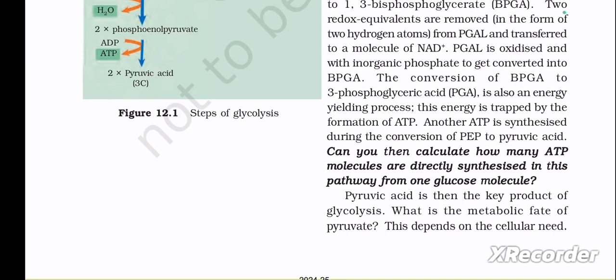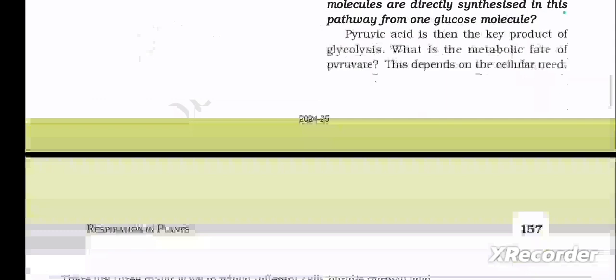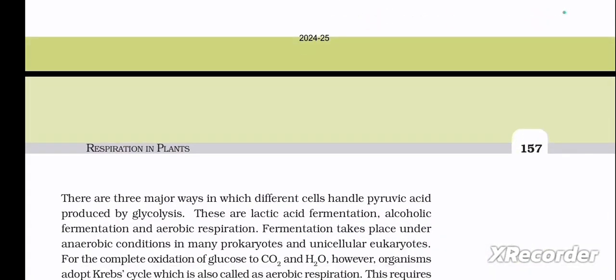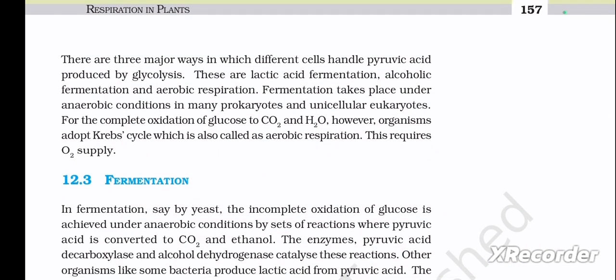What is the metabolic fate of pyruvate? This depends on the cellular need. There are three major ways in which different cells handle pyruvic acid produced by glycolysis. These are lactic acid fermentation, alcoholic fermentation, and aerobic respiration. Fermentation takes place under anaerobic conditions in many prokaryotes and unicellular eukaryotes. For the complete oxidation of glucose to CO2 and H2O, however, organisms adopt the Krebs cycle, which is also called aerobic respiration. This requires O2 supply.